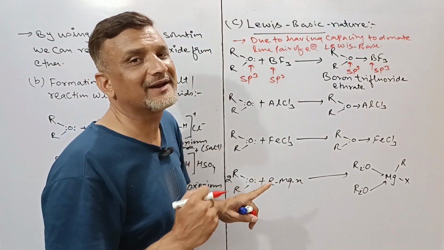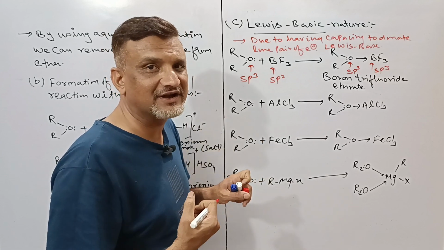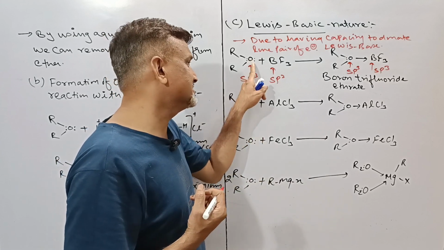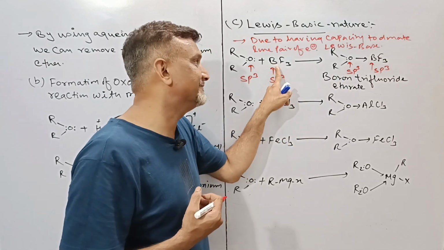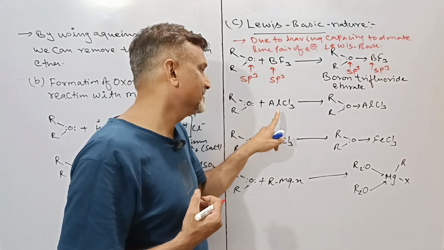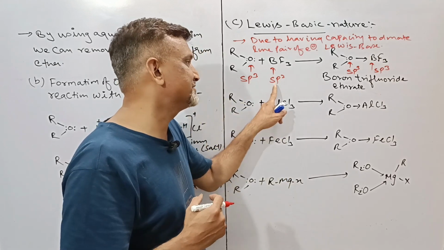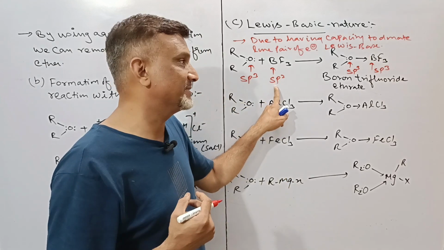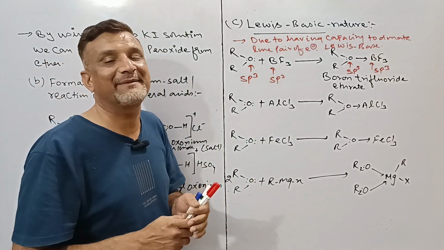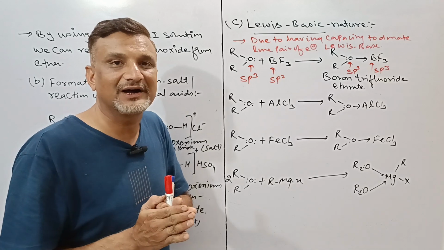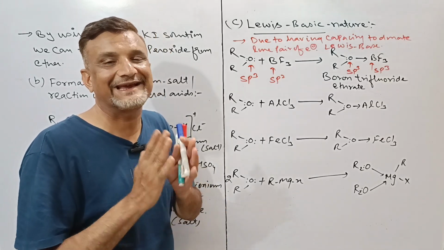ये question आ चुके कई बार 11th में भी NCERT में पूछा गया है और competition exam में कि if there is any change in the hybridization then you will say oxygen remains same, but the central atom of the Lewis acid as B, Al, Fe and Mg changes from sp2 to sp3 as a hybridization state. So this was about the first part of the chemical properties regarding the oxygen atom of the ether, or you can say etherate oxygen.